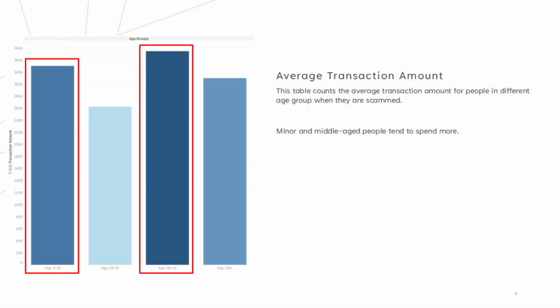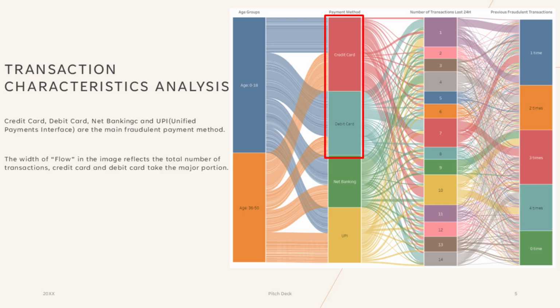This chart shows the average amount lost in fraud across age groups. Teenagers and middle-aged adults had much higher average losses than others. To understand why, we looked at their payment methods. Most fraud cases involve credit cards and debit cards, especially among these two groups.